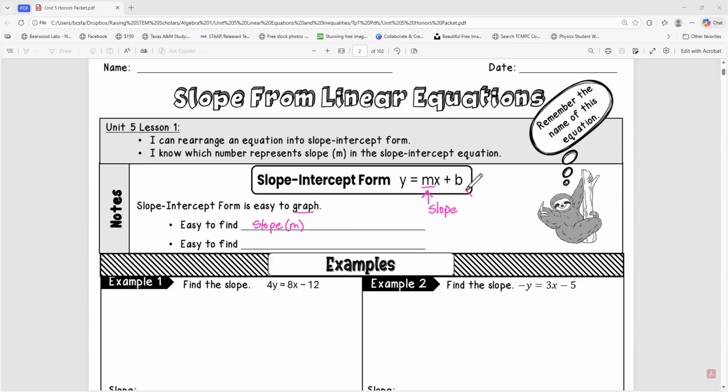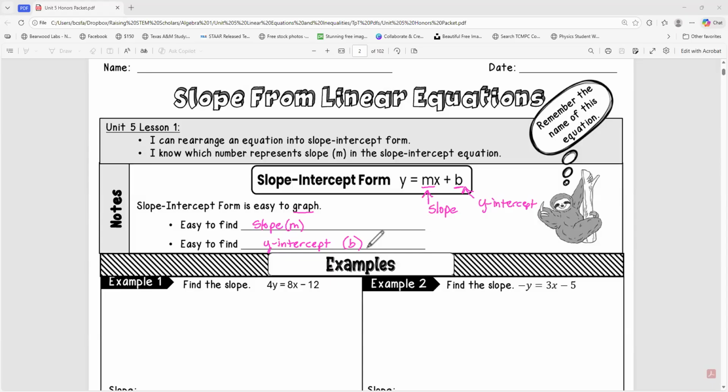It's also easy to find the y-intercept, and my y-intercept is b. When we start graphing these, and we won't graph them in this lesson, it's really important to know how to find your slope and your y-intercept because it makes graphing a lot easier.